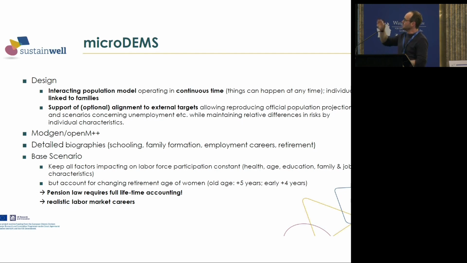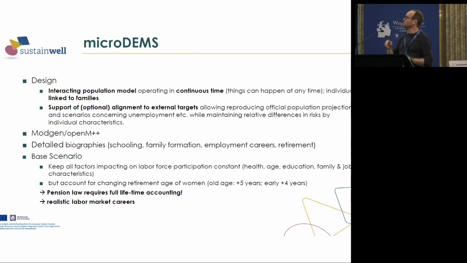And a really distinguishing factor of our model is that although we're working in continuous time, we can allow for optional alignment to external targets. That means, for example, we can define how the unemployment rate evolves over time in our simulation, and in different scenarios we can change this unemployment rate.